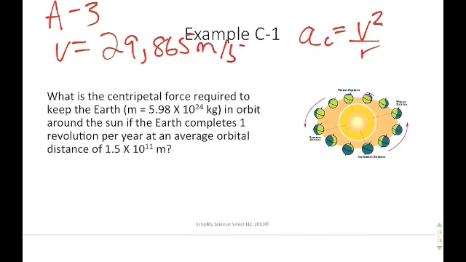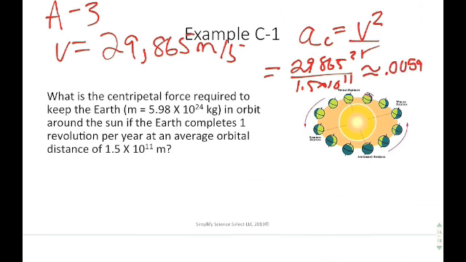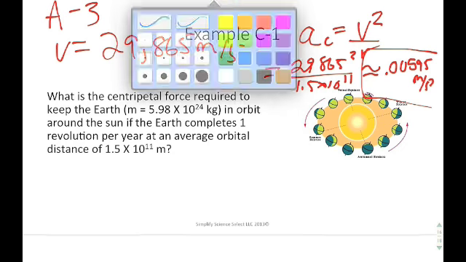So let's do that real quick. 29,865 squared divided by the radius, which is 1.5 times 10 to the 11th, results in a really small acceleration, like 0.00595 meters per second squared. So you have a really, really small acceleration, and you may be expecting a really, really small force as well.